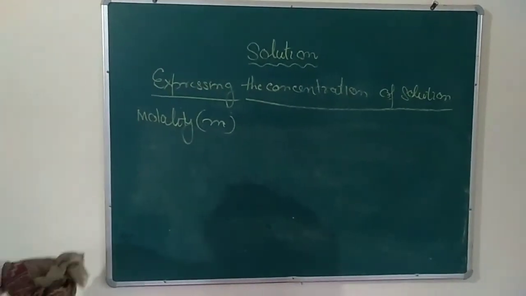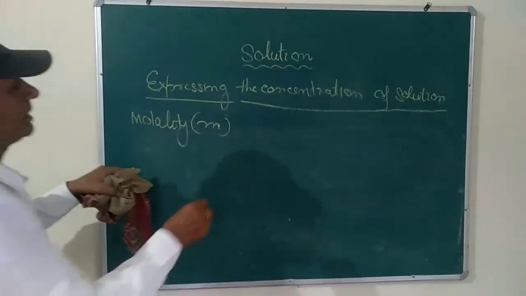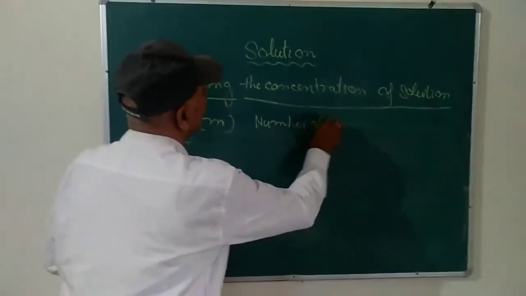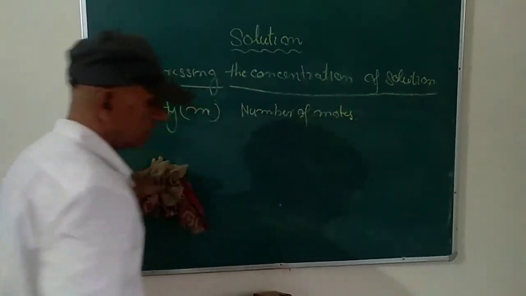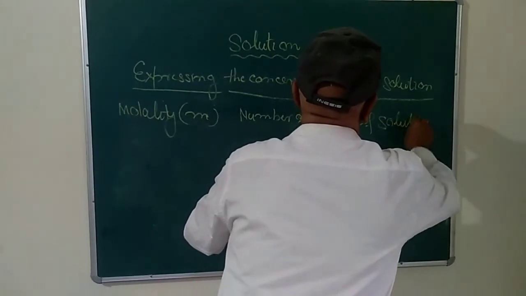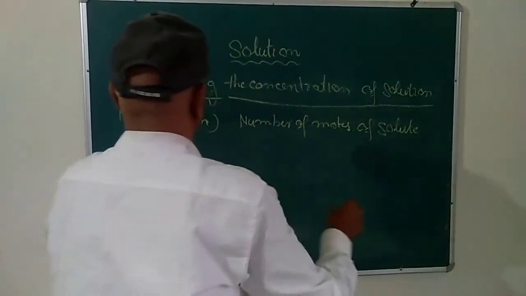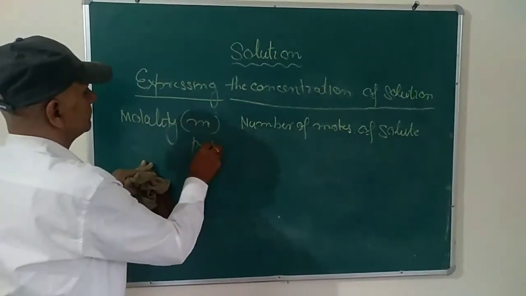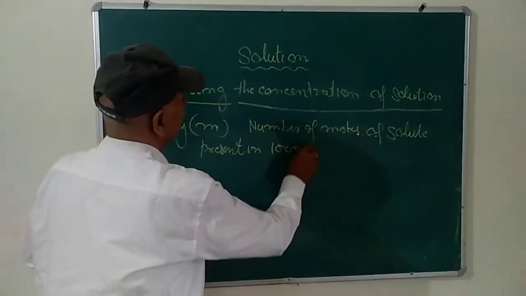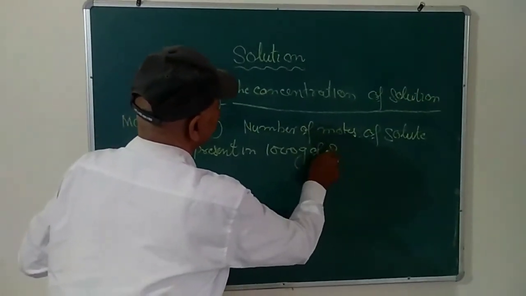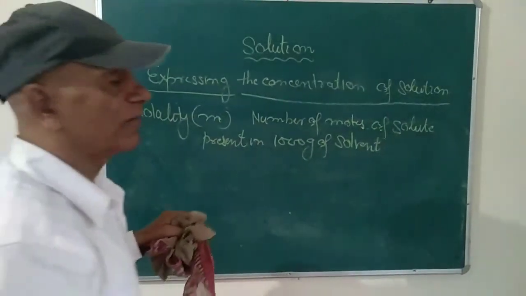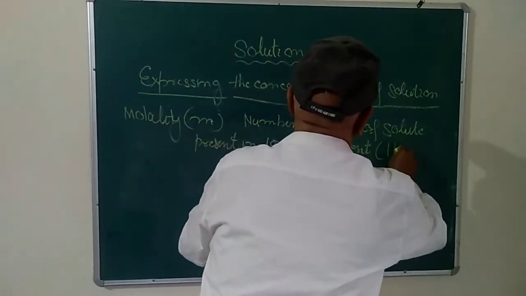Similar to the molarity, it is the number of moles of solute present in 1000 gram of solvent, or 1 kilogram of the solvent.